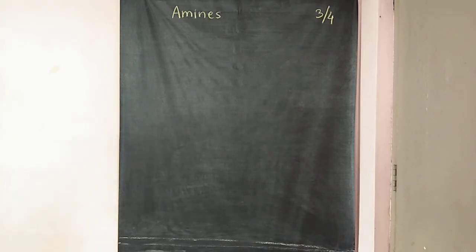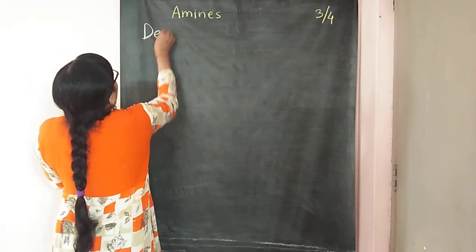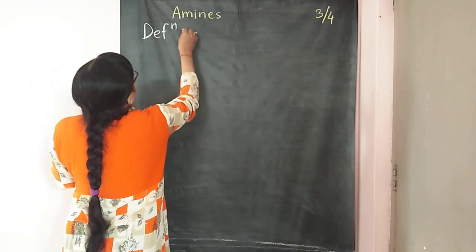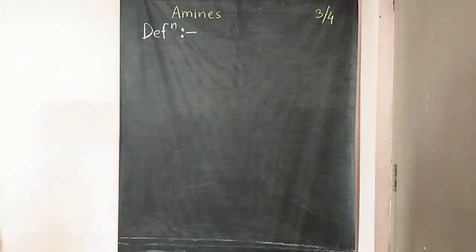बघा पहिल्यांदा काय असणार आहे definition. So by two ways we can define these amines. Amines are nitrogen containing compounds, that means they are having the nitrogen atom in their molecules and which are having the basic character.